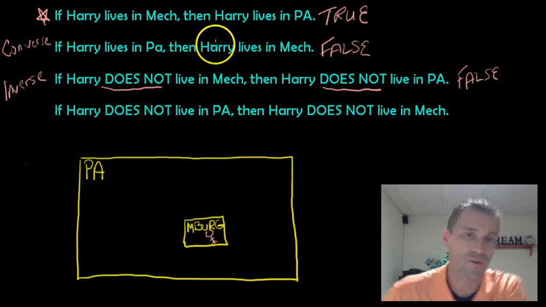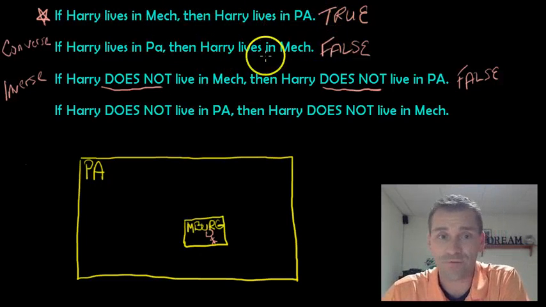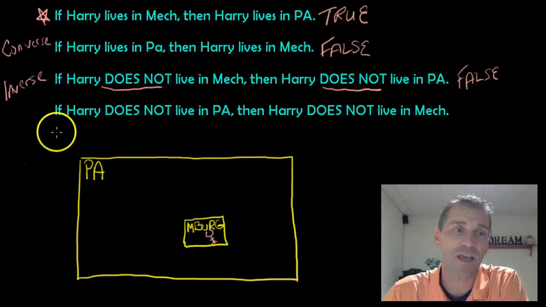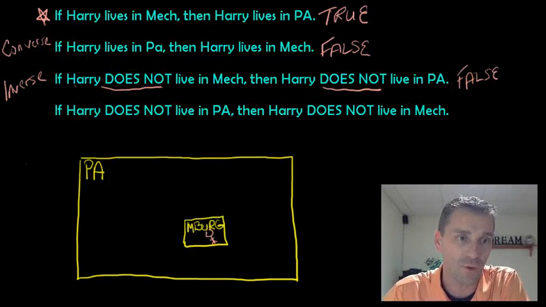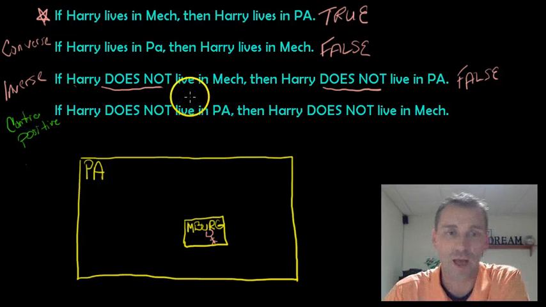So in this case, with this example, the original statement's true, converse is false, inverse is false. Let's take a look. I'm going to change colors for this too. I don't know why, I just want to. We'll go with green. So this is the contrapositive.